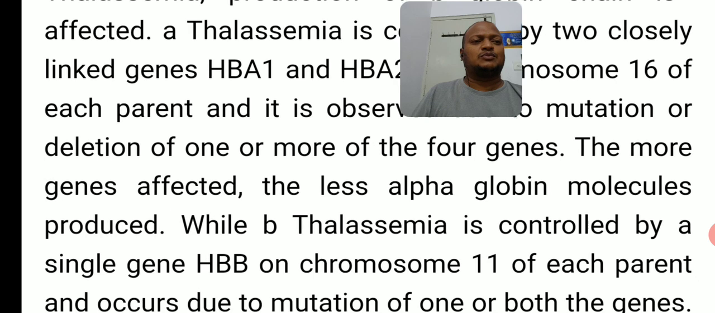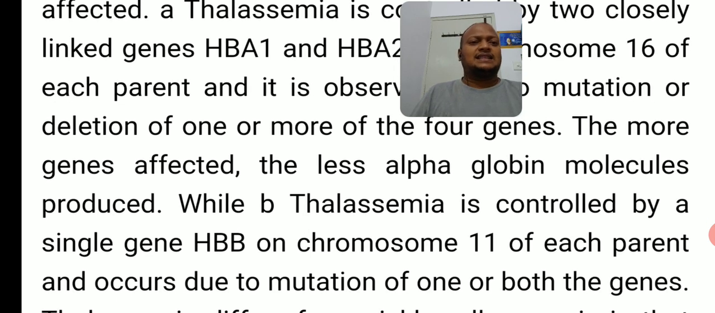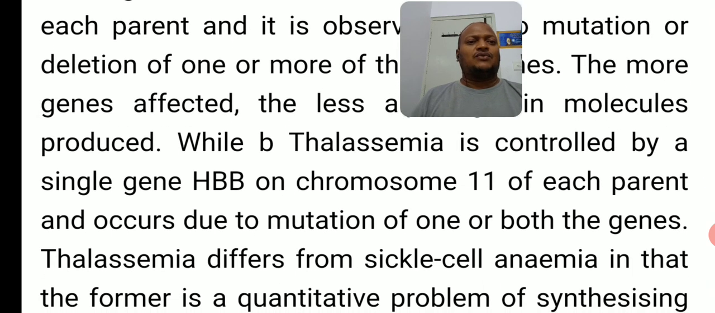Okay, right. Next point. The more genes affected, the less alpha globin molecules produced. So whenever more genes are affected, fewer alpha globin molecules are produced. We discussed already that the production of chains decreases because of mutation and deletion. The more genes are mutated or affected or deleted, the fewer alpha globin molecules are produced. It causes alpha thalassemia, right? So this is regarding alpha thalassemia.